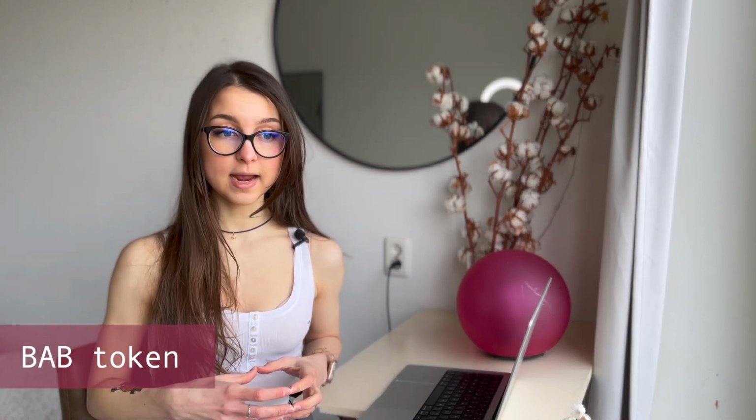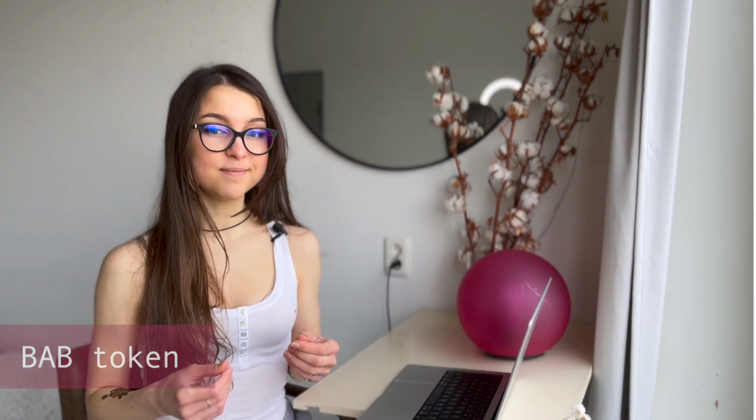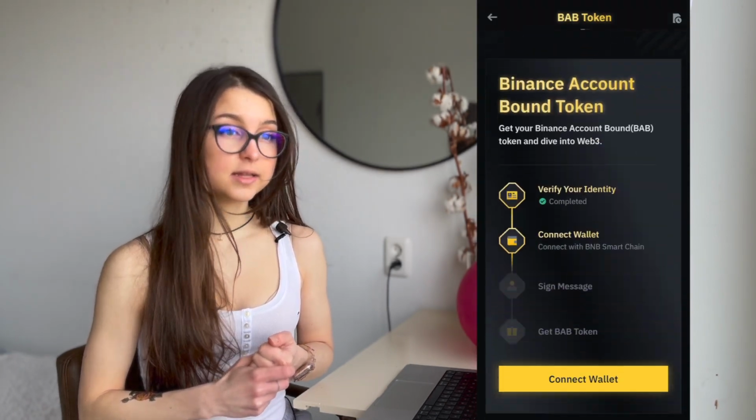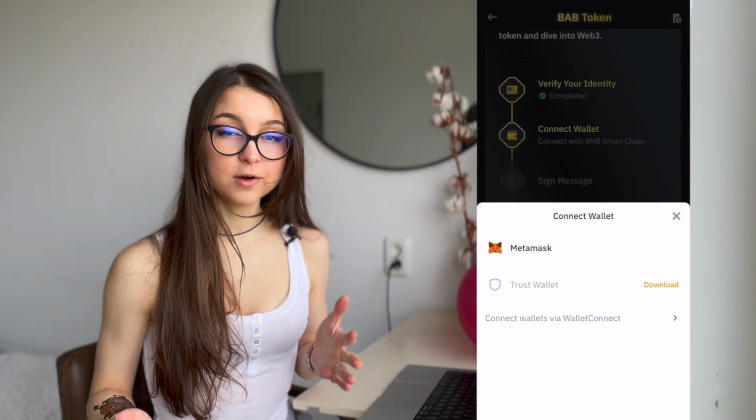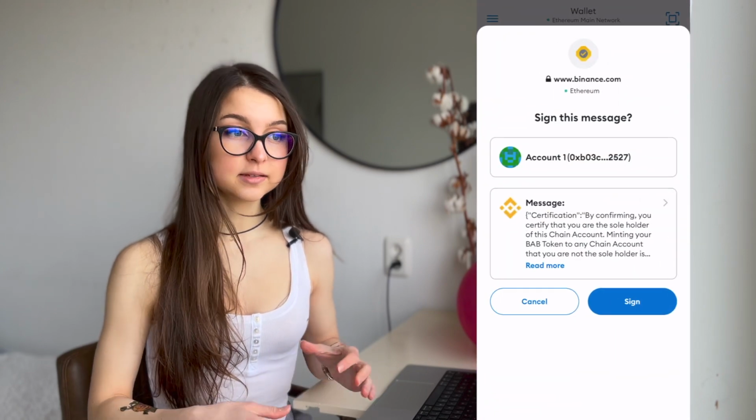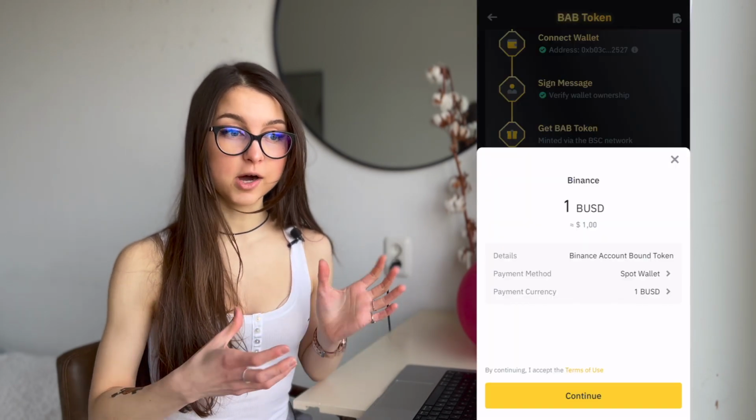And speaking of BNB, Binance users can also create their BAB, so that is Binance Account Bound token, and that is basically proof of identity, verification of identity, and it's available for all users who have passed KYC on Binance. And I will show you on my phone right now how I made this.